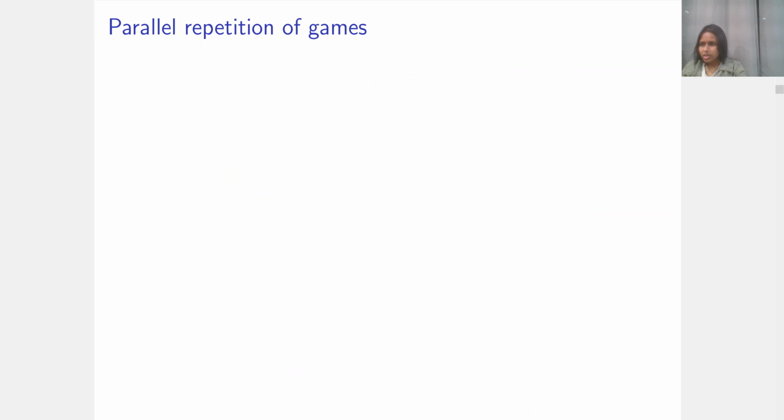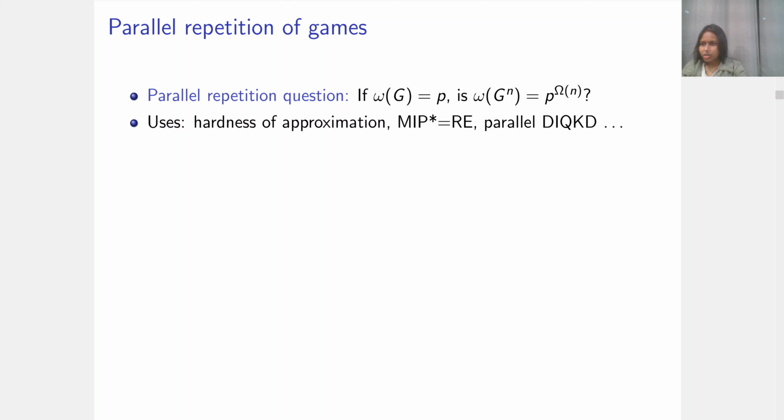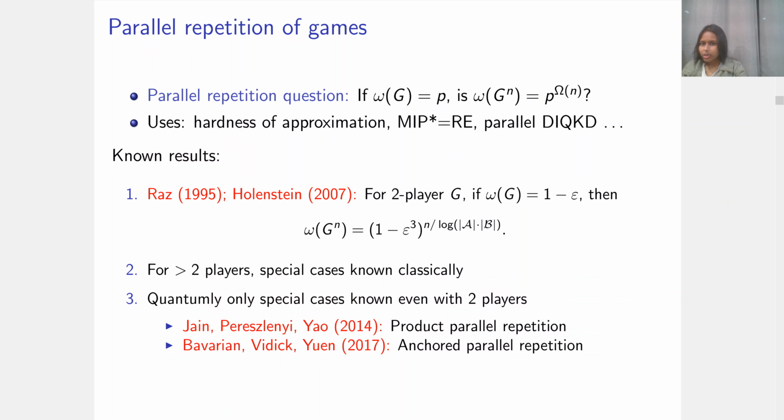Since we don't measure resources used to win the game, the direct product question here, also called the parallel repetition question, is: if the quantum or classical value of a single copy of G is P, is the winning probability of n independent copies of G P to the n? This question is of great interest in computer science because non-local games are used in lots of places. For example, parallel repetition theorems are used in hardness of approximation results, and they were used in the recent MIP star equal to RE result. More relevant to us will be their use to prove parallel security of device-independent QKD protocols.